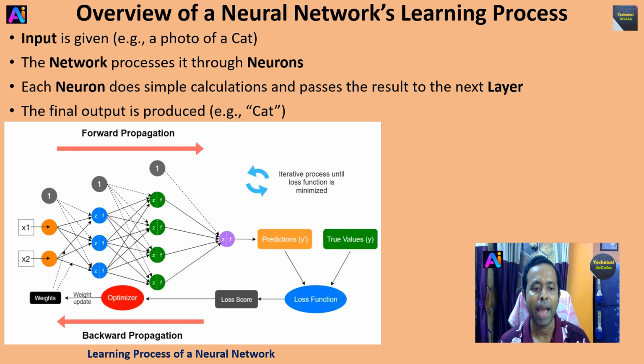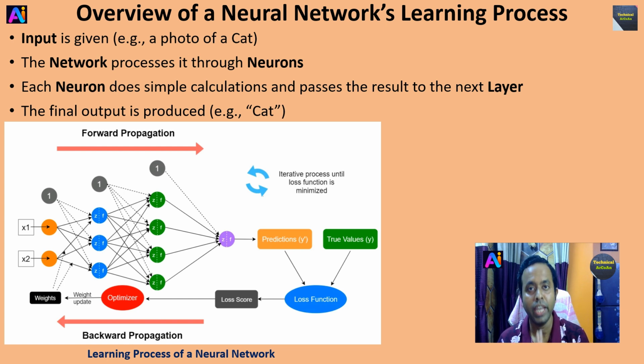And after that, backward propagation takes place, which passes the signal from right to left. Okay, the loss score is sent backward to update the weights, using gradient descent and an optimizer, right? So the optimizer just updates the weights, and this iterative process repeats over many epochs until the loss is minimized.